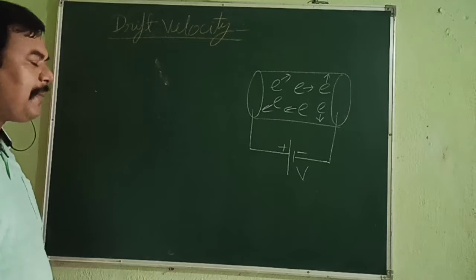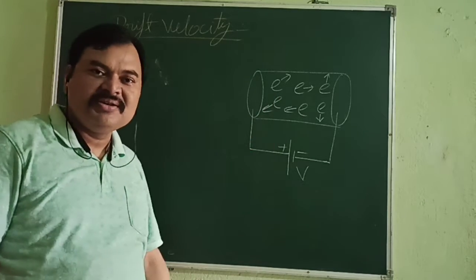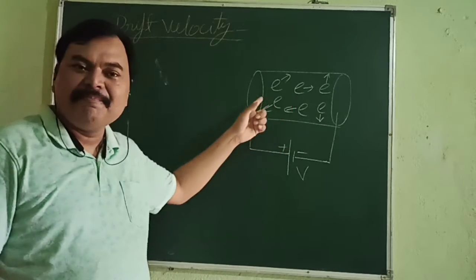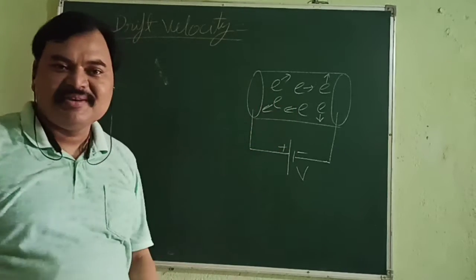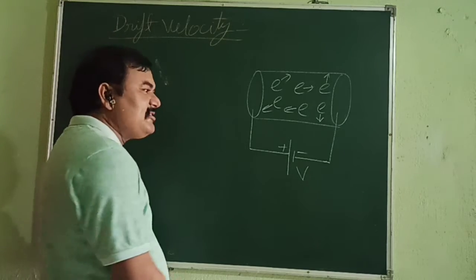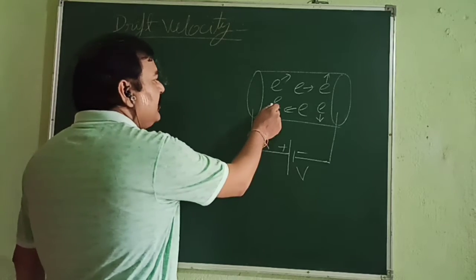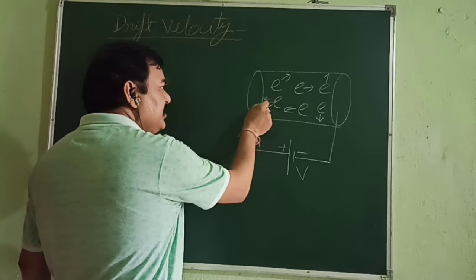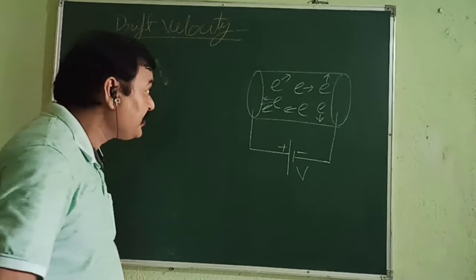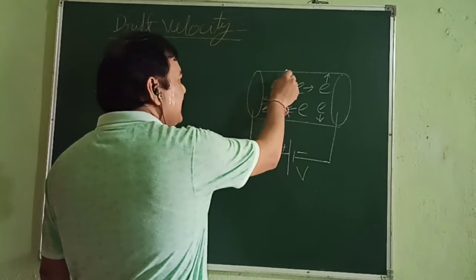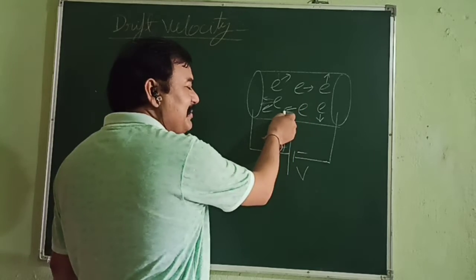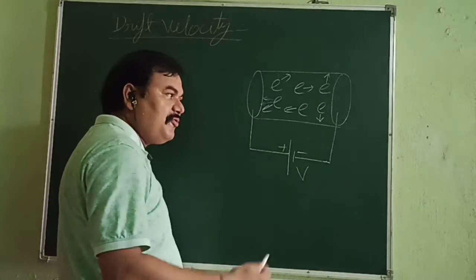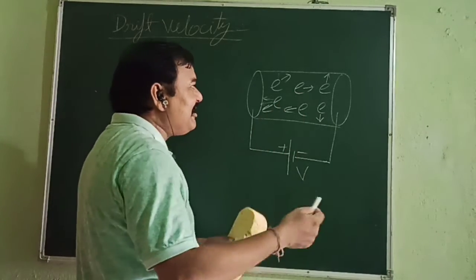Now, what will happen? The electrons are negatively charged, so they will experience a net force towards which direction? Obviously towards the positive direction. So they will experience force in this direction. Now if they experience force in this direction, then what will happen? This electron will feel force in this direction, it has velocity in this direction, so it will move in some intermediate path. Its direction will change a little bit. This one is already in the same direction, so it will accelerate. This one will retard because it is moving in the opposite direction. Due to the force, it will retard, and its velocity will decrease.